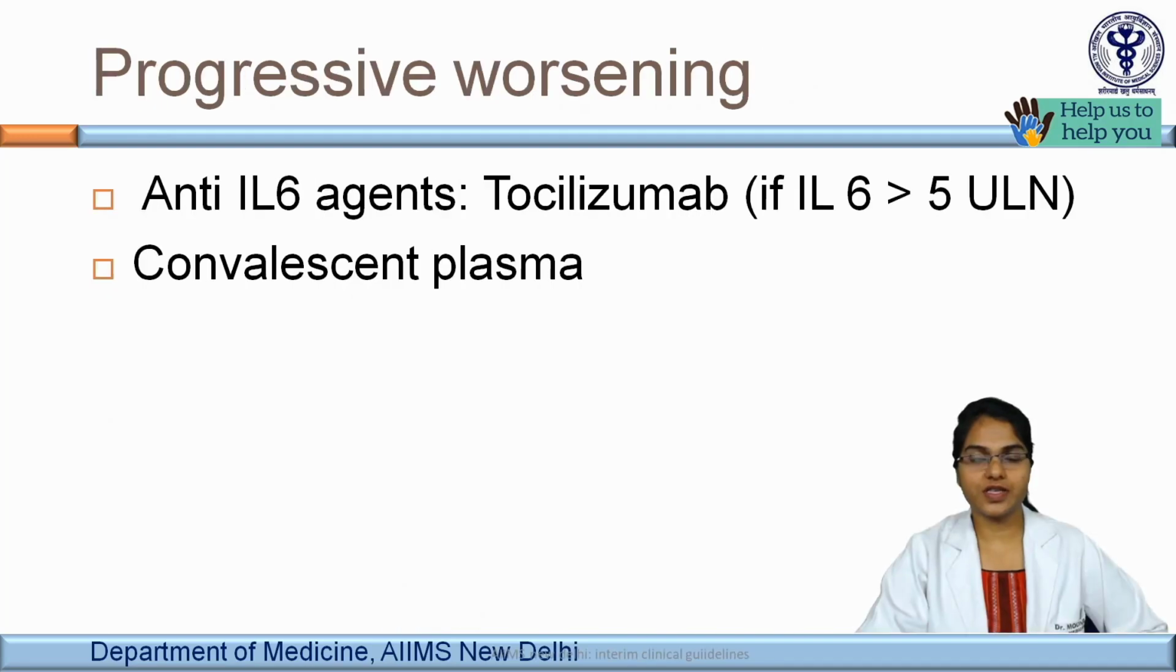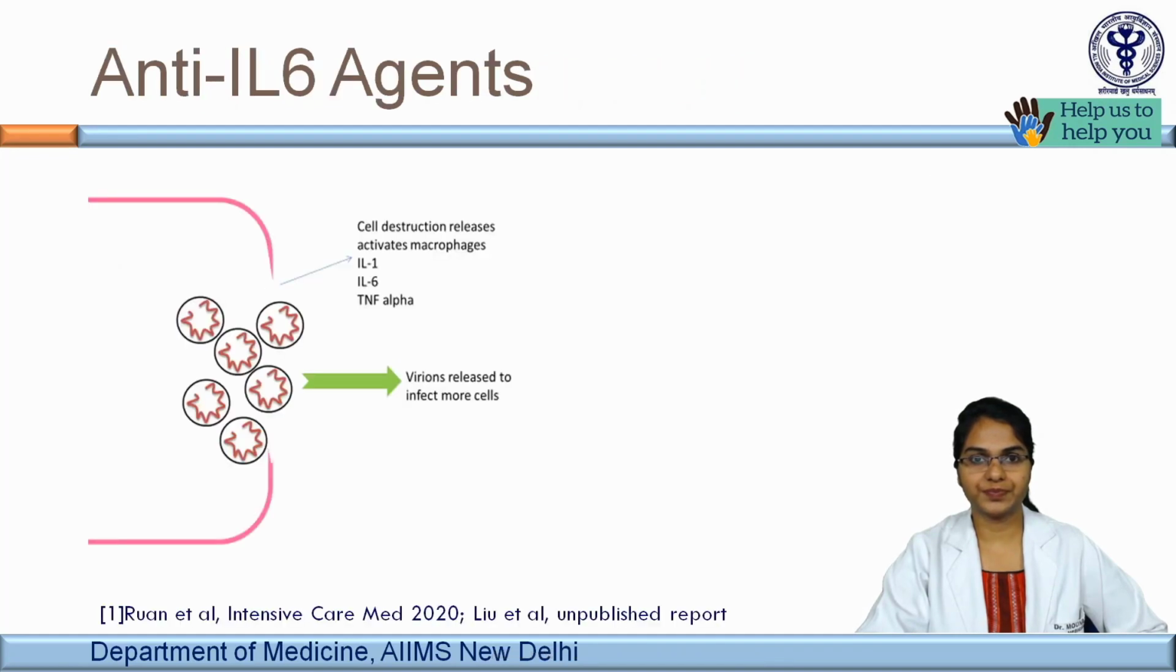So if the patient is still worsening, what are the other treatment options available? Anti-interleukin 6 agents can be used, especially when interleukin 6 levels are more than 5 times the upper limit of normal, or convalescent plasma is another option.